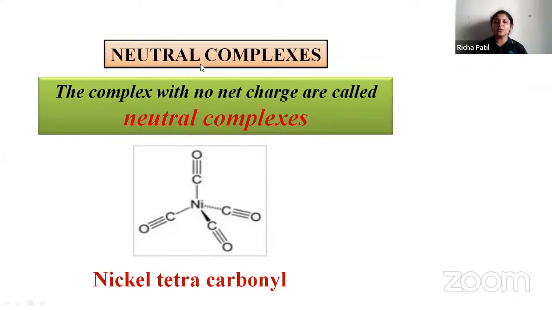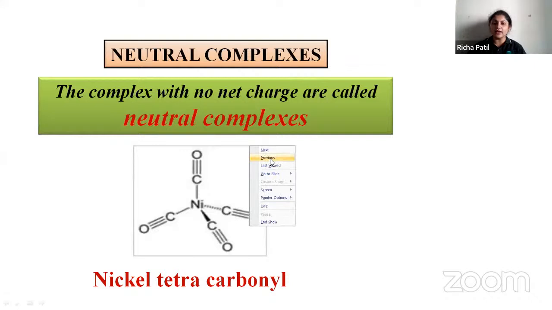Neutral complexes. What do you mean by neutral complexes? The complexes which do not have any net charge are called neutral complexes. You can see this is a complex compound which does not have any charge, so it is called a neutral complex. It is nickel tetracarbonyl.